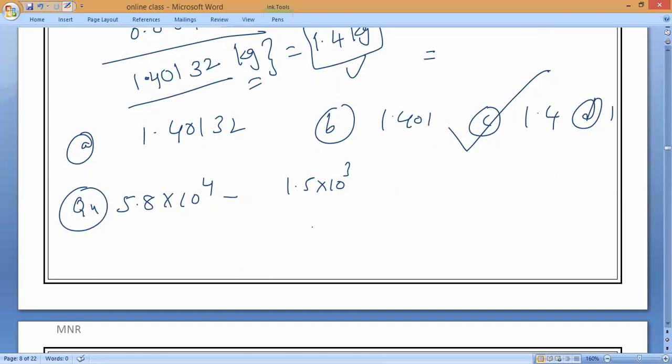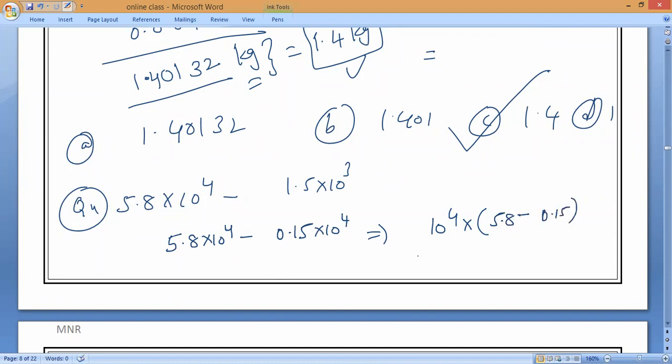So 1.5 into 10 power 3, I can write it in some other way. Can you tell me how I can write it? 5.8 into 10 power 4 minus 0.15 into 10 power 4. Very good. Then I can put 10 power 4 outside. So inside I can write 5.8 minus 0.15. Then how many significant figures?